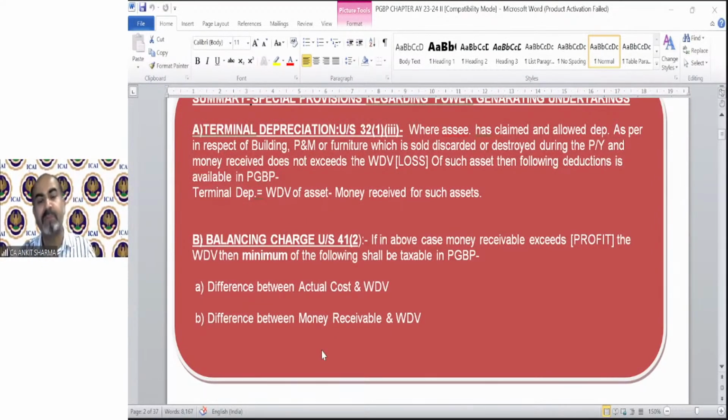And second, the difference between money receivable and WDV. This is technically the profit, the actual profit on sale of that asset. The first one is the amount which has been claimed as deduction, the difference between actual cost and WDV, which is technically the accumulated depreciation. So accumulated depreciation or profit, whichever is lower, can be claimed as profit on the credit side of the profit and loss account. I hope it's clear. It's very simple now.